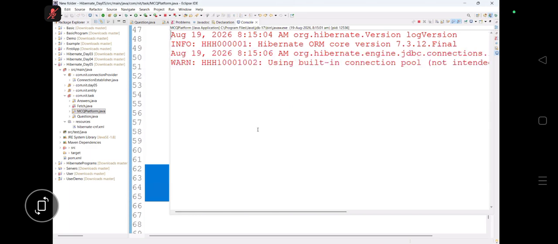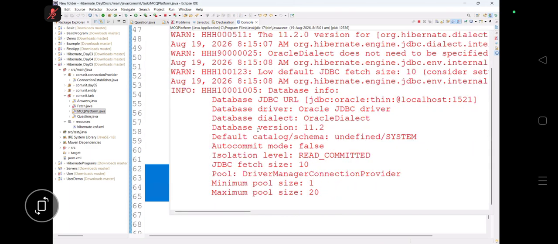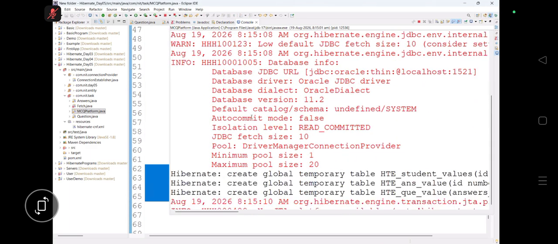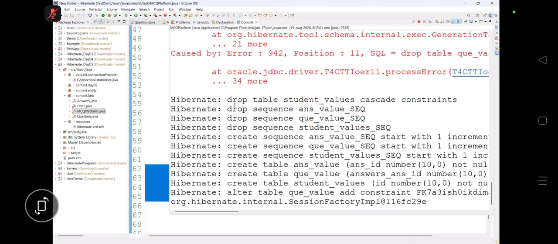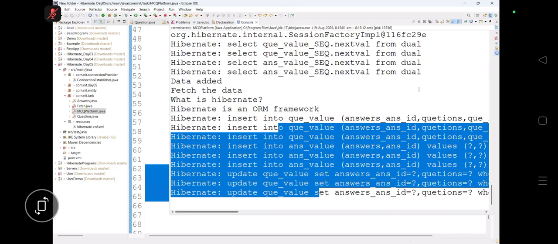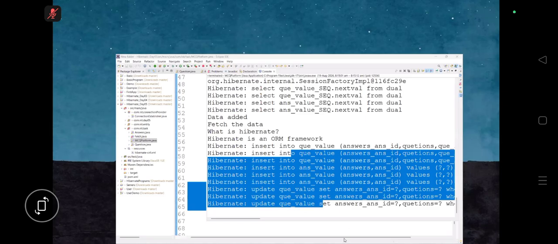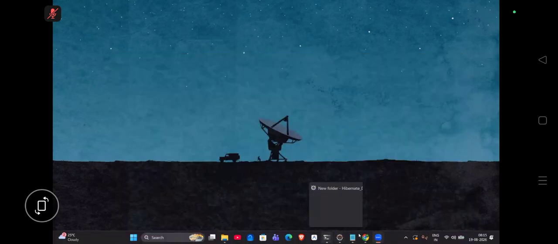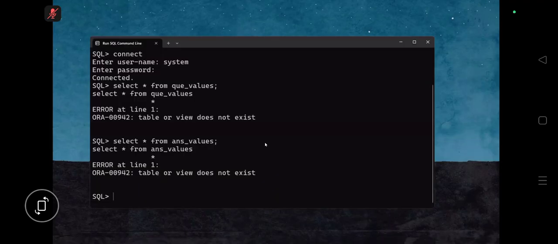Now when we run this application, hold on. Fine. You can see right now we are getting the answers, Hibernate ORM and all those answers. Now see here, guys. Let's go for our SQL. Now select star from question values.